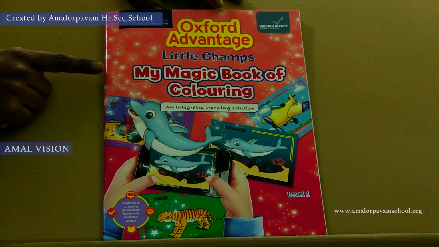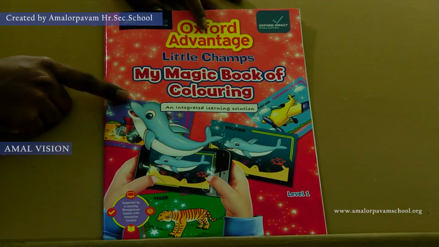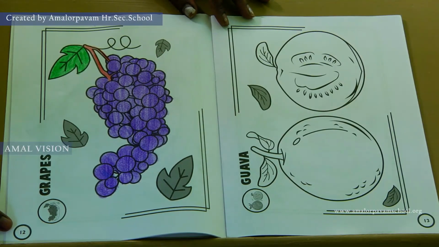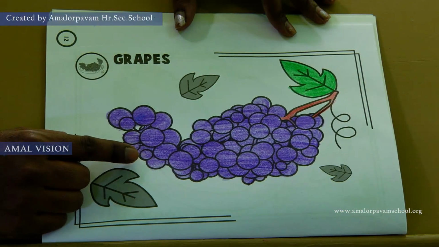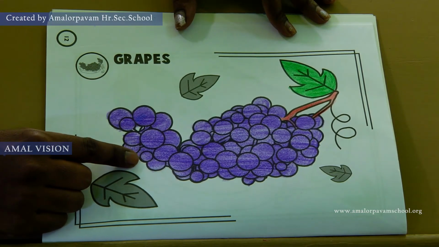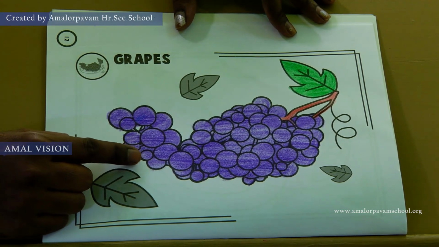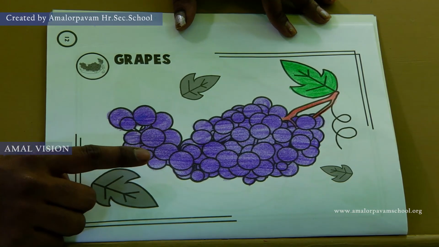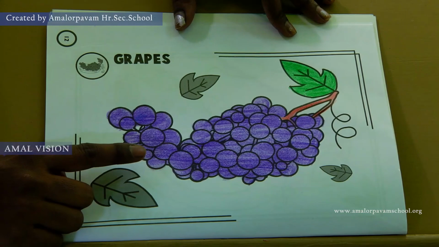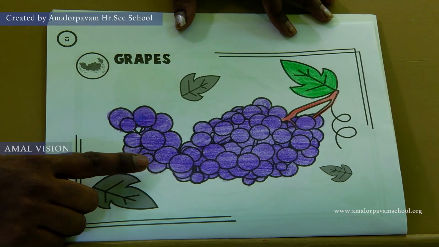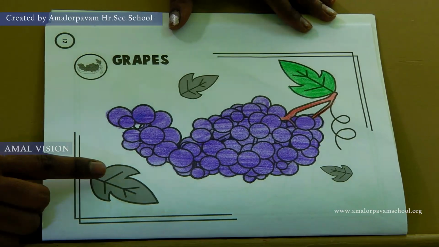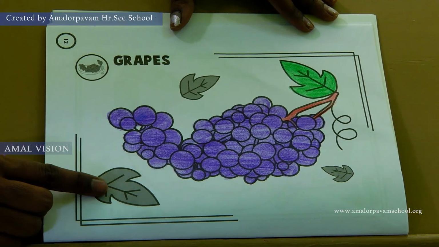Children, this is your My Magic Book of Coloring. Take this book, take page number 12. See children, this is a bunch of grapes. Children, what is the color of this grape? Yeah, it's purple. So, you have to color this picture with purple and green. This is your assignment. Color this picture at your home.